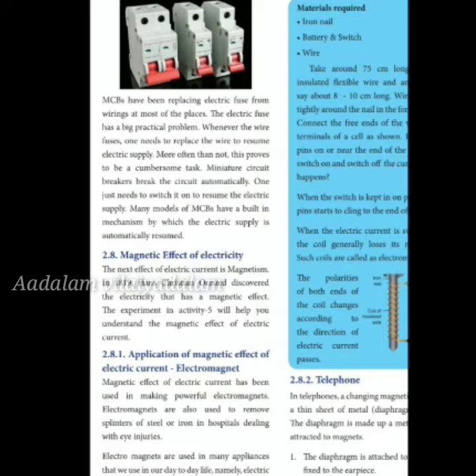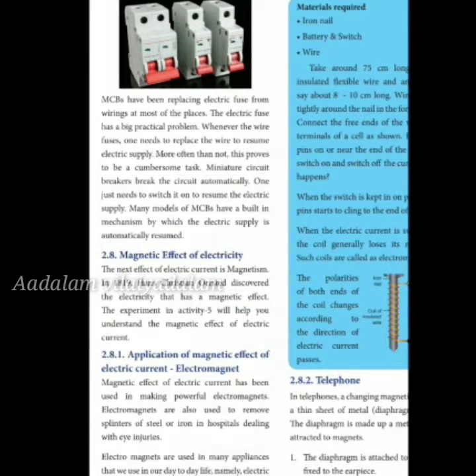Many models of MCBs have a built-in mechanism by which the electric supply is automatically resumed. Some have an automatically resuming breaker also. Some you have to operate manually for the electric supply to resume.